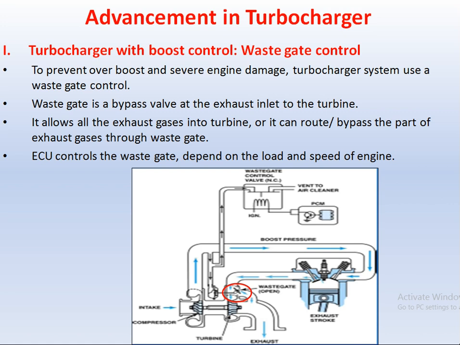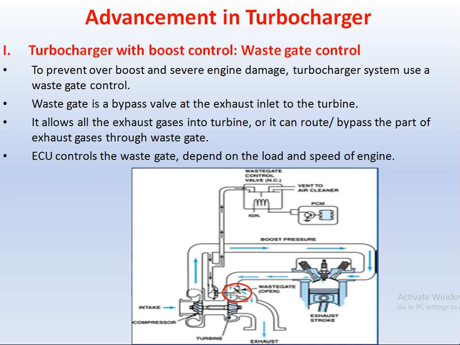But if you consider the second condition, the bypass valve is 40% open, and due to this only 60% of the exhaust gases are going to transfer onto the turbine wheel, and 40% of the exhaust gases are directly bypassing through this wastegate into the atmosphere. So definitely 60% of the gases go onto the turbine wheel, meaning the turbine rpm will be lower as compared to the first case.